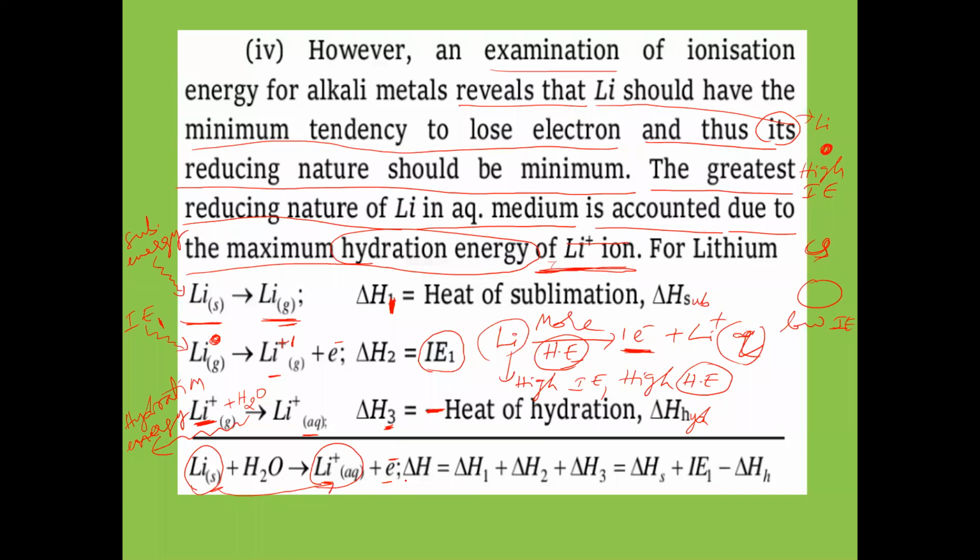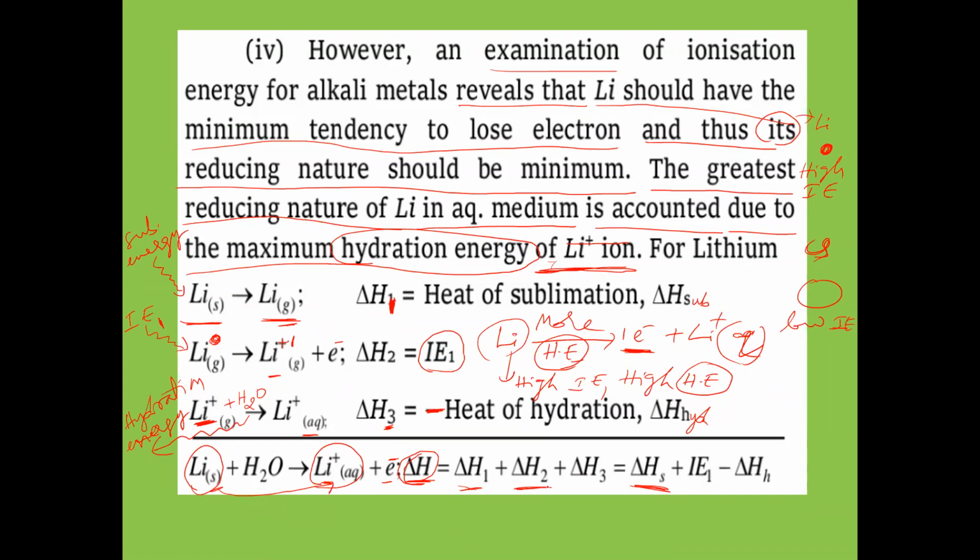The total enthalpy change is equal to delta H1 plus delta H2 in the second step plus delta H3 in the third step. The sum of all three enthalpy changes equals the total enthalpy change. Delta H1 is the enthalpy of sublimation.